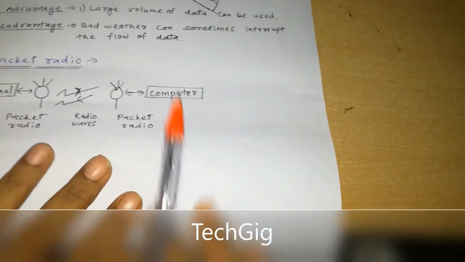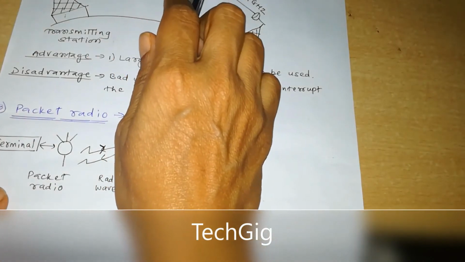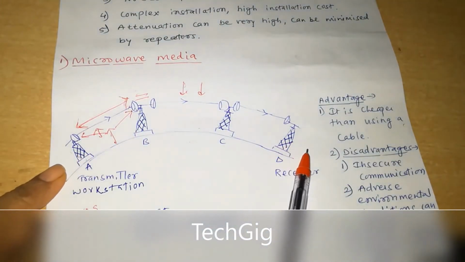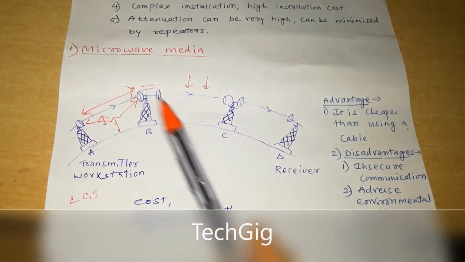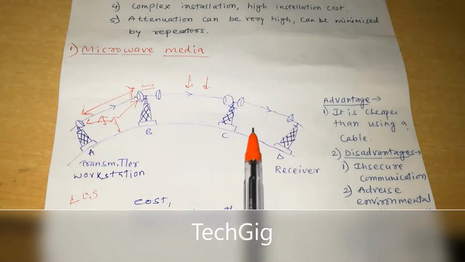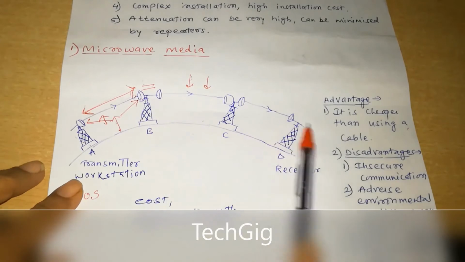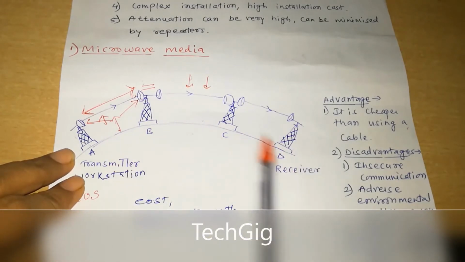Now we will see the next media, and that is satellite, communication satellite media. As here the distance between two workstations is much larger, say one metropolitan city to another, or two countries, say India and America, then it is not possible to place microwave towers between the transmitter and receiver.